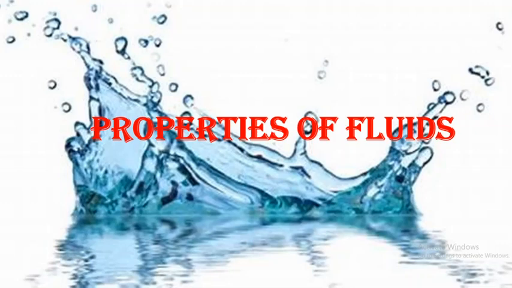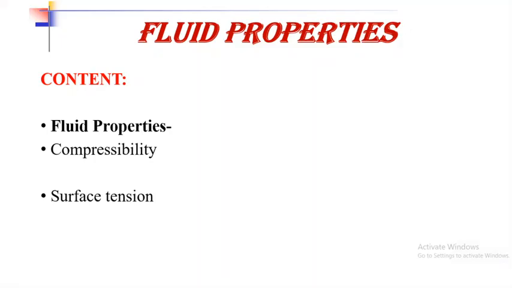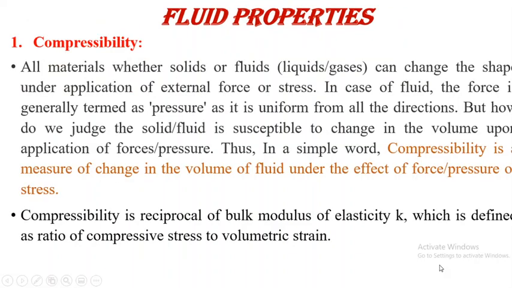In the last lecture, we started the topic of fluid properties, and we completed density, specific weight, specific volume, specific gravity and viscosity. So, in this lecture, we are discussing the fluid properties, that is compressibility and surface tension. First property, that is compressibility. What is meant by compressibility?